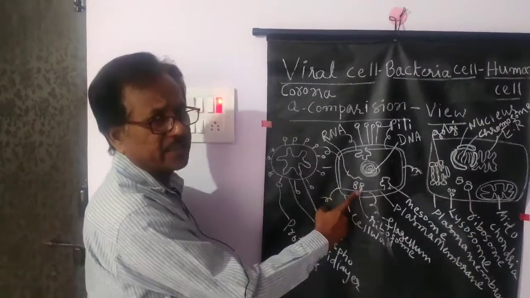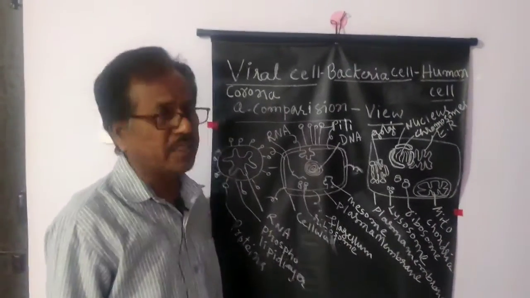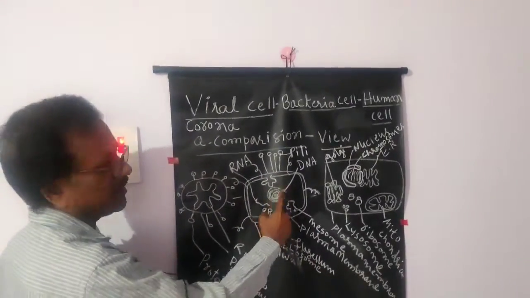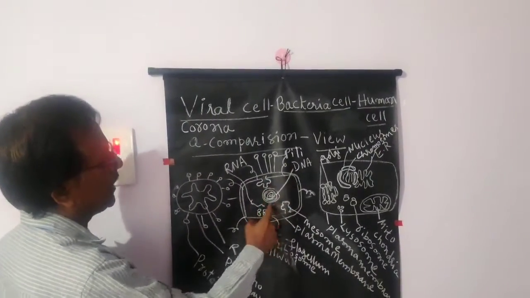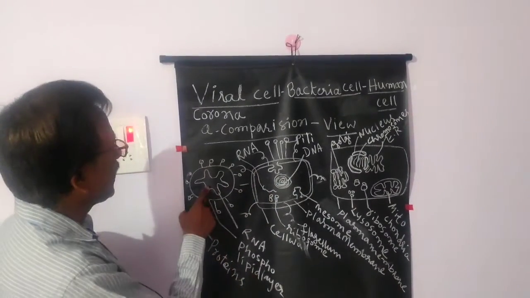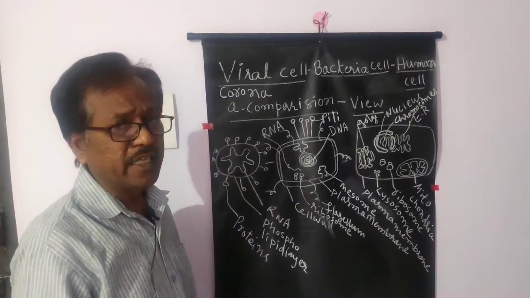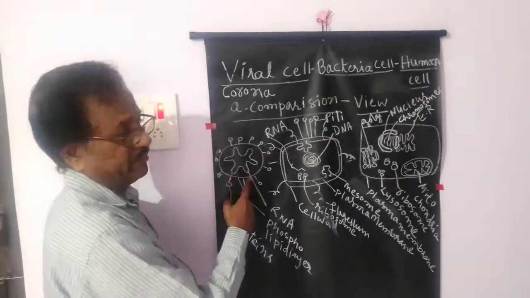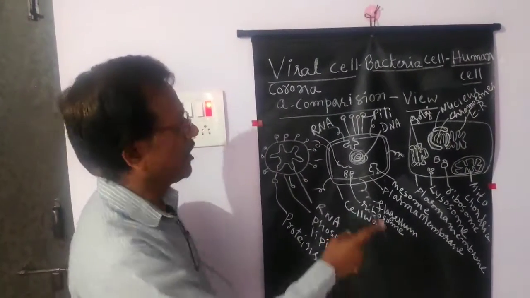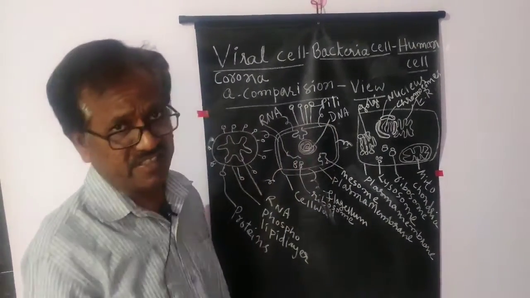And cell wall is present in the bacteria, cell wall is not present in the virus. That is another important difference between the bacterial cell and viral cell. And in the bacterial cell, DNA is present as a genetic material. Along with the DNA, RNA is also present directly in the cytoplasm of the bacteria. But here RNA is present, but not DNA is present. Some virus have DNA. If they have DNA, they do not have the RNA, because virus have only one type of nucleic acid, either DNA or RNA. But bacteria have both of those two nucleic acids. DNA is present as well as RNA is present.